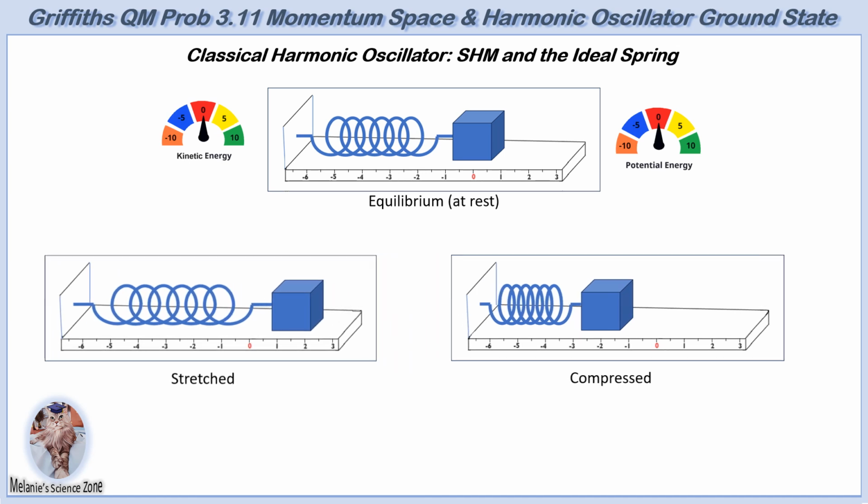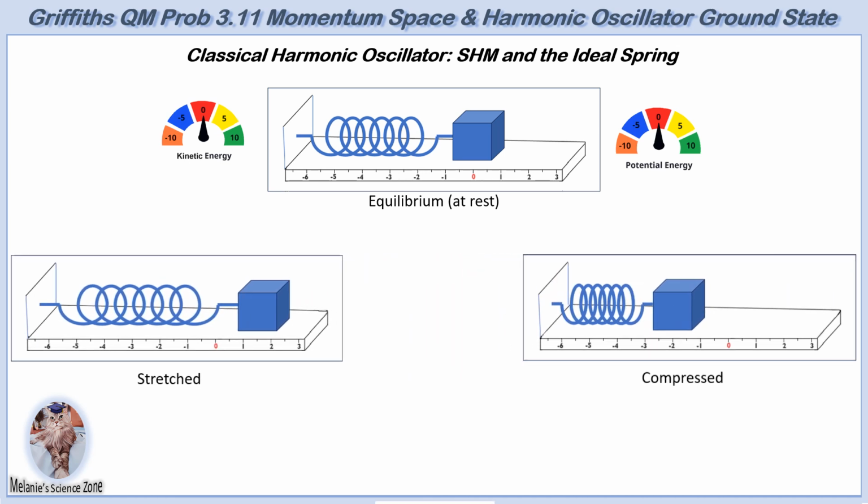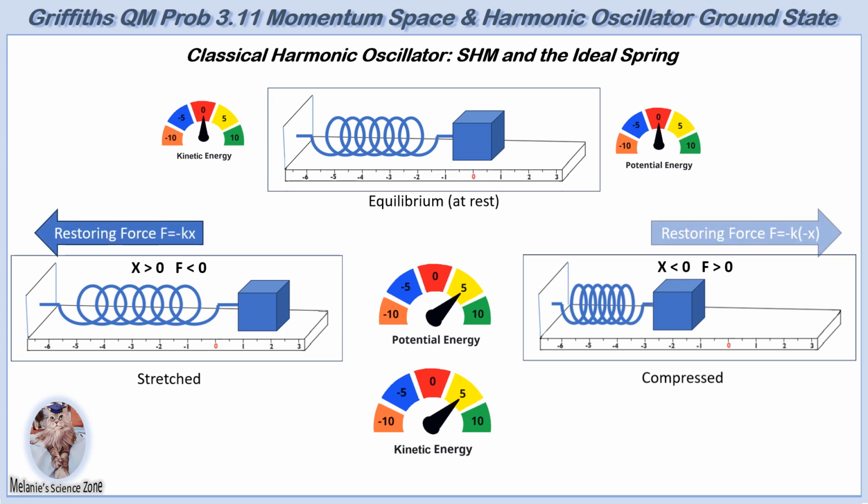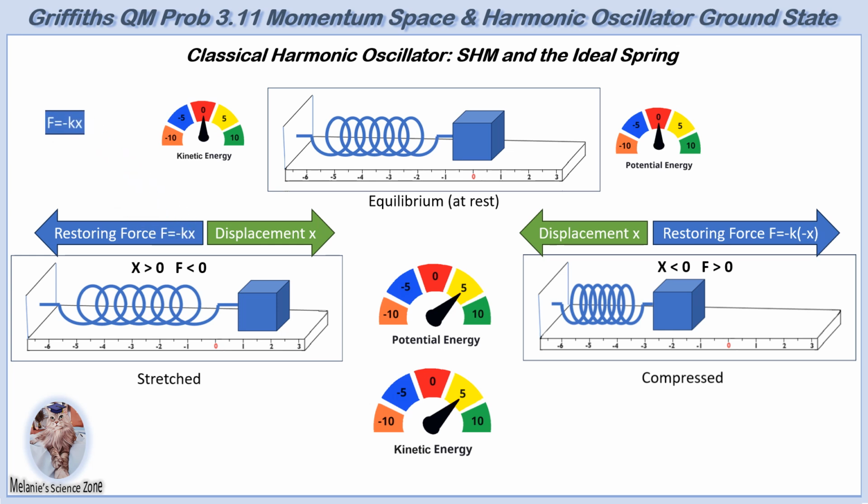As the spring stretches or compresses, its potential energy increases. A restoring force acts to return the system to equilibrium. The restoring force is directly proportional to the displacement and acts in the direction opposite to that of displacement in accordance with Hooke's law. F equals minus kx, where k is the spring constant, or more generally, the force constant, and x is the displacement from the equilibrium position. The negative sign indicates the force opposes displacement.